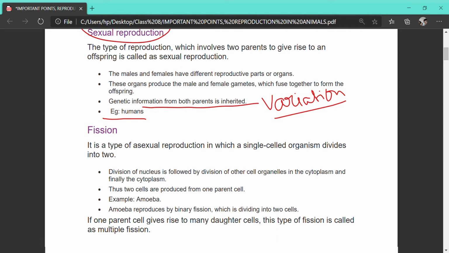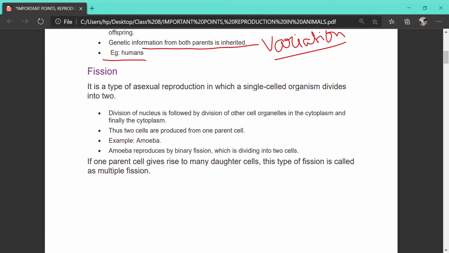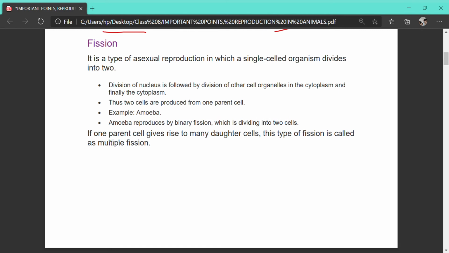Now we are going to read about the types of asexual mode of reproduction. First of all, we are going to read about fission. Fission is a type of asexual reproduction in which a single cell divides into two.